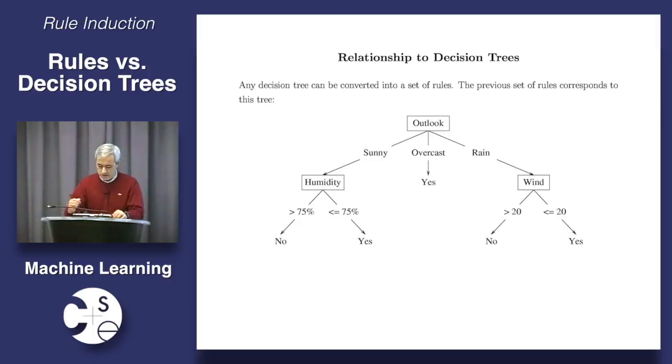Actually, let me hide this slide for just a moment, because temptation can be hard to resist. First of all, we know that we can always translate the decision tree into an equivalent set of rules. Is the inverse also true? Can I always translate a set of rules, let's say in a Boolean domain, where the variables are Boolean and the class is Boolean, into an equivalent decision tree? Yes or no? Yes? Anybody want to say no?